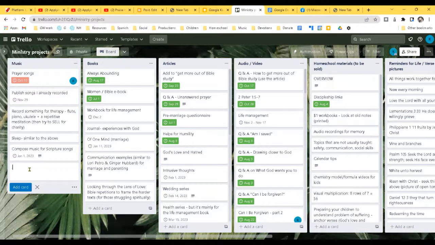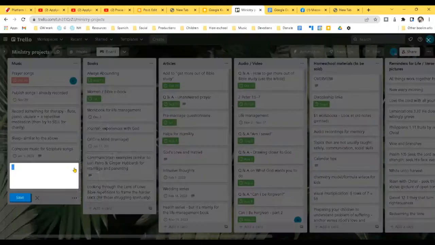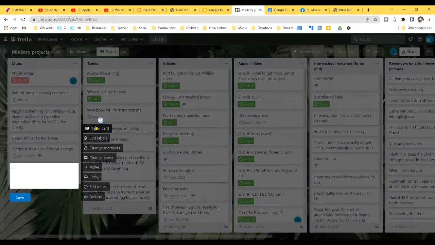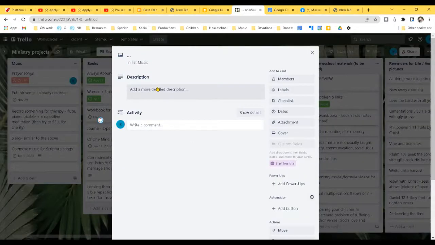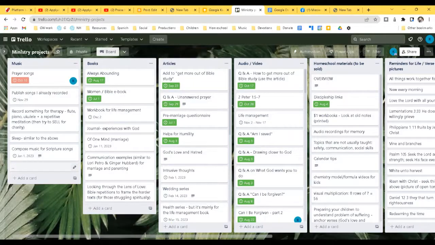You add a new card and you can open to add details. That way, if you have a lot of thoughts about something, you can type out how to do what you're working on. And you can schedule it for a date in the future, like these I have planned for the future, and it'll remind you when it comes up. So this is really helpful.